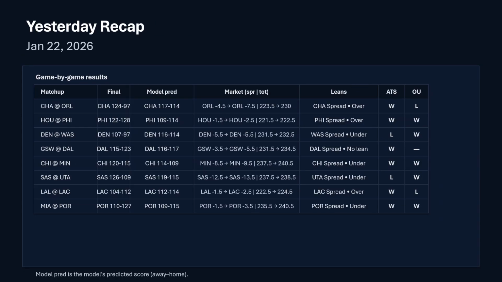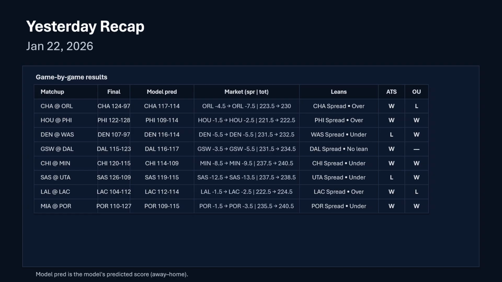Like I said, we had a pretty good day yesterday. We went 6-2 all against the spread, and 5-2, and had one that was right in the middle of the total. So really good day compared to the past 2 days. Got Charlotte on the spread, missed the over on that one. Got both in that Philly Houston game after overtime. Philly almost lost that one, came back and ended up winning. So it was right on the money line and it was right on the spread.